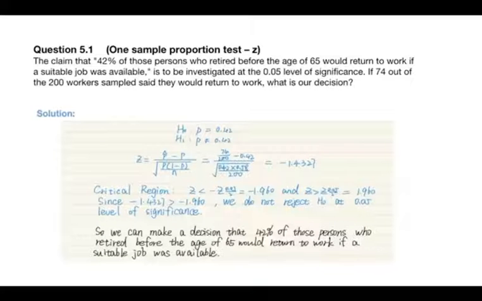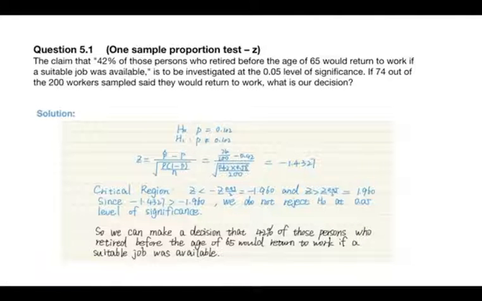I will talk to you about question 5.1, one simple proportion test. The question: the claim that 42% of those persons who retired before the age of 65 would return to work if a suitable job was available is to be investigated at the 0.05 level of significance. If 74 out of the 200 work supervisors said they would return to work, what is our decision? Now this is the solution.